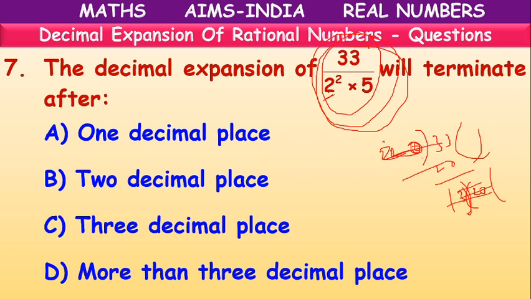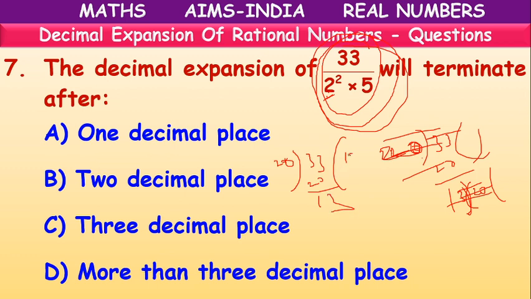Sorry, not HCF here. We have to divide 33 by 2 square into 5, which is 20. They are asking after how many places it will terminate. 1 times 20 is 20, 13 is remaining.